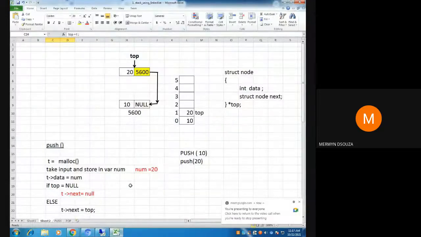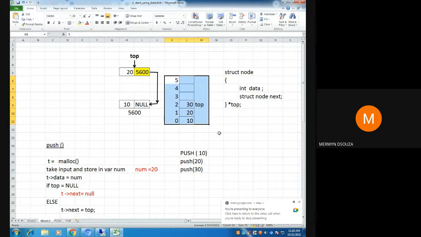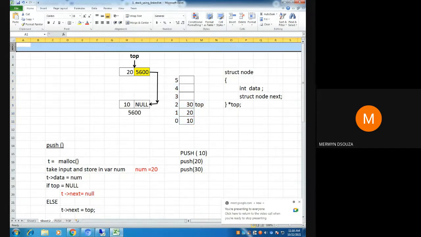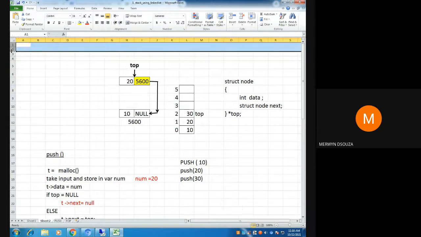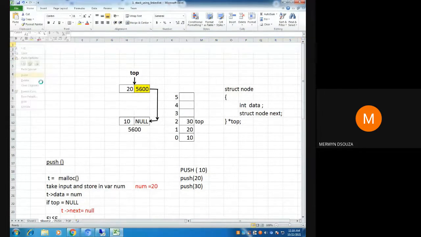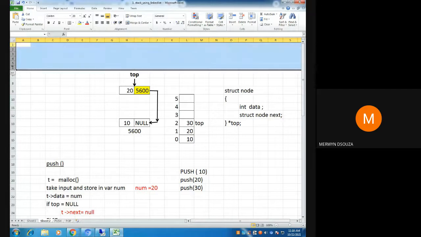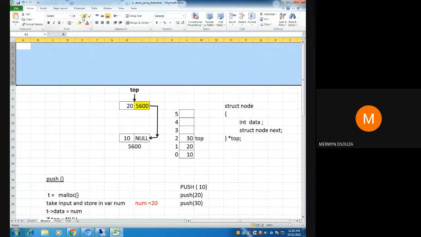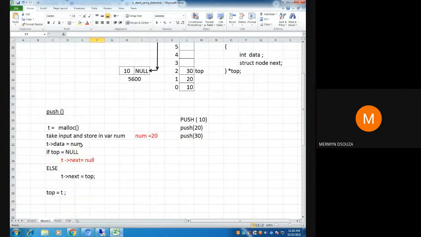Okay, fine. So now if I wanted to push 30, let's run it and see quickly whether the push works properly. So push 30. Obviously in an array, if you're pushing 30, 30 will come here and top will come here. This is your array. In a linked list, what will happen? Let's do it quickly, and now we'll see if your code is correct. If your code is correct, then it will work correctly for however many nodes we want to enter. So let me run one more example and check.